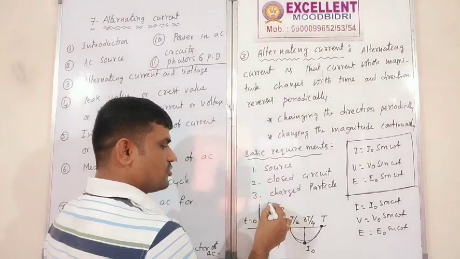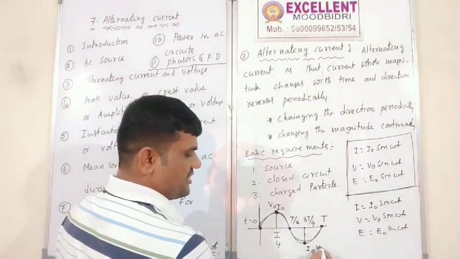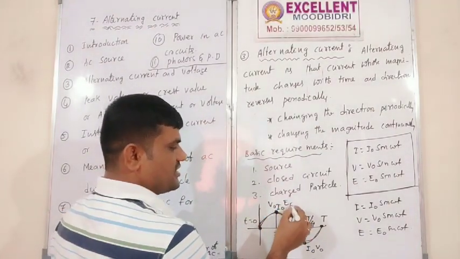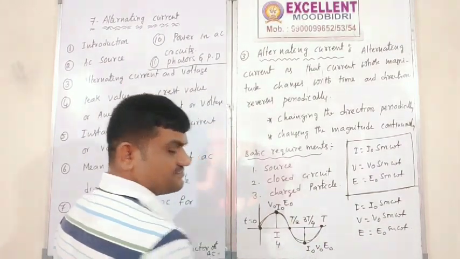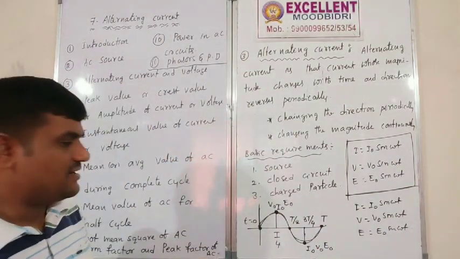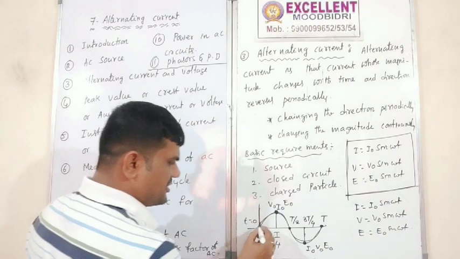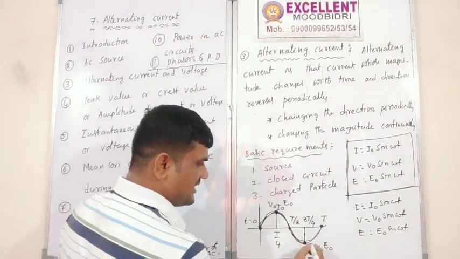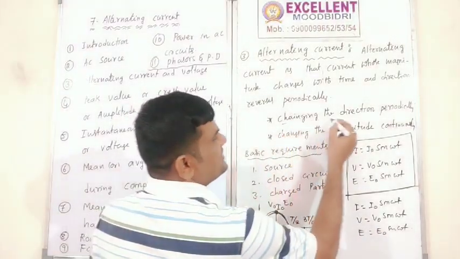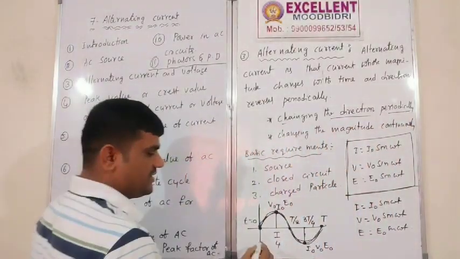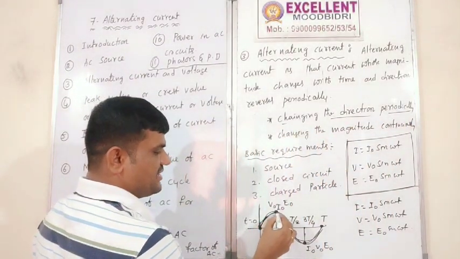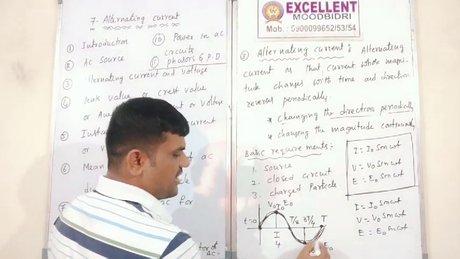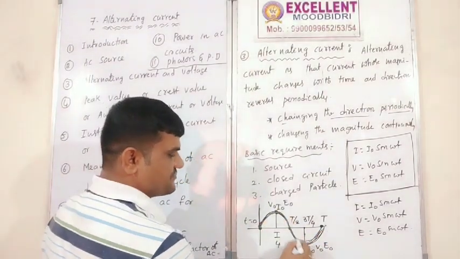So voltage is also V naught, and EMF is also E naught. Here the current is continuously changing; the direction of current changes periodically. One cycle is finished.